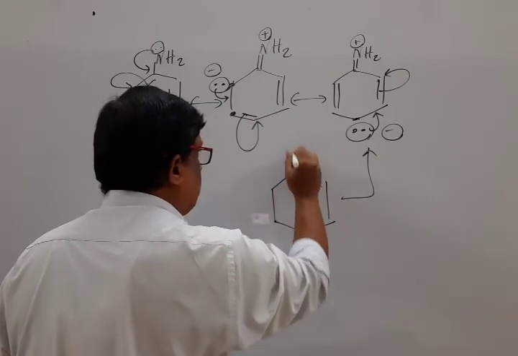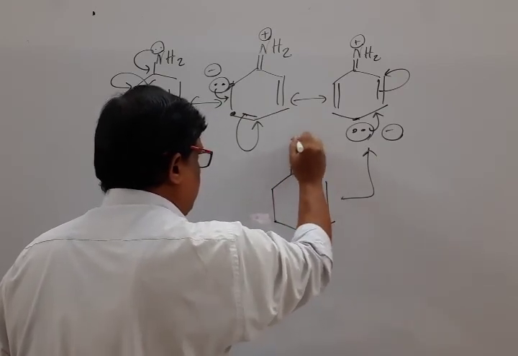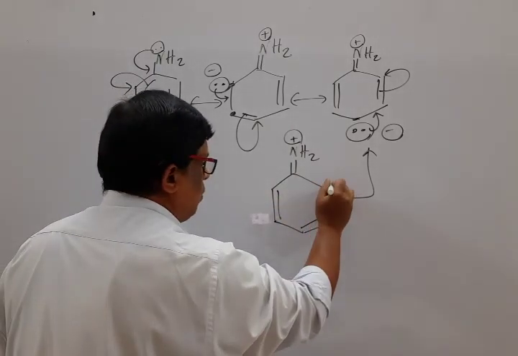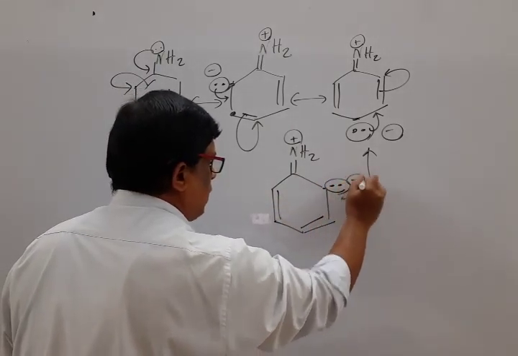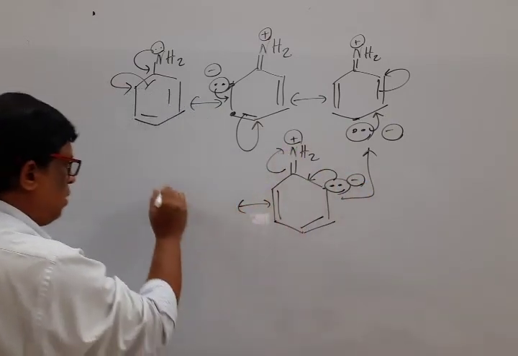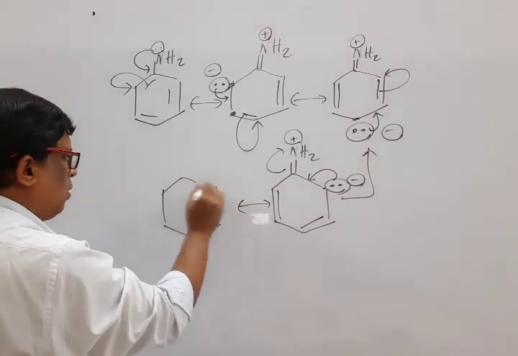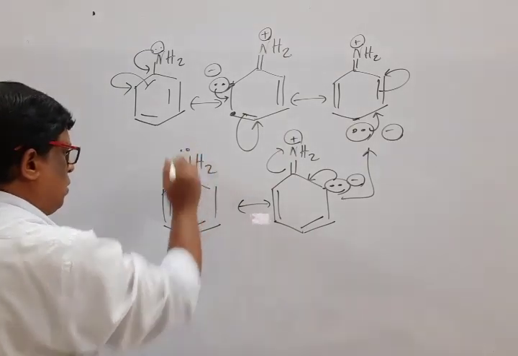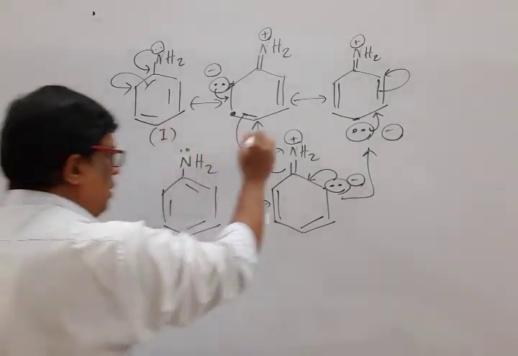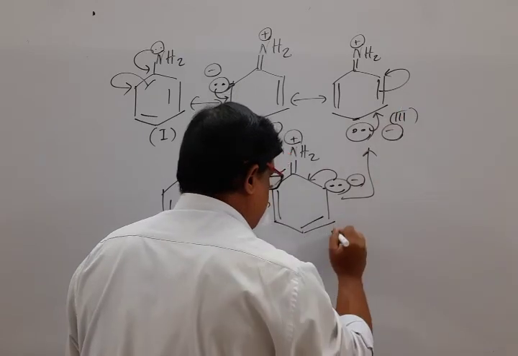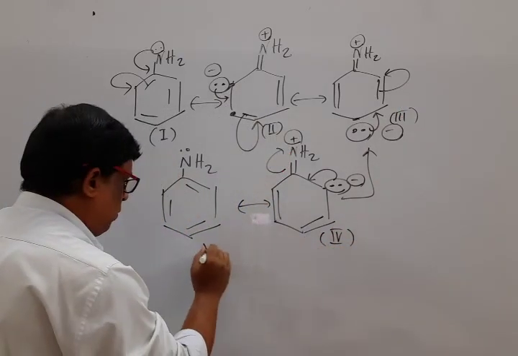What do we observe? Mark that this one as such forms a bond. Now it gains one electron, so a negative charge, again this one transfers here. Finally, we observe the original structure. It is 1, 2, 3, 4, 5.